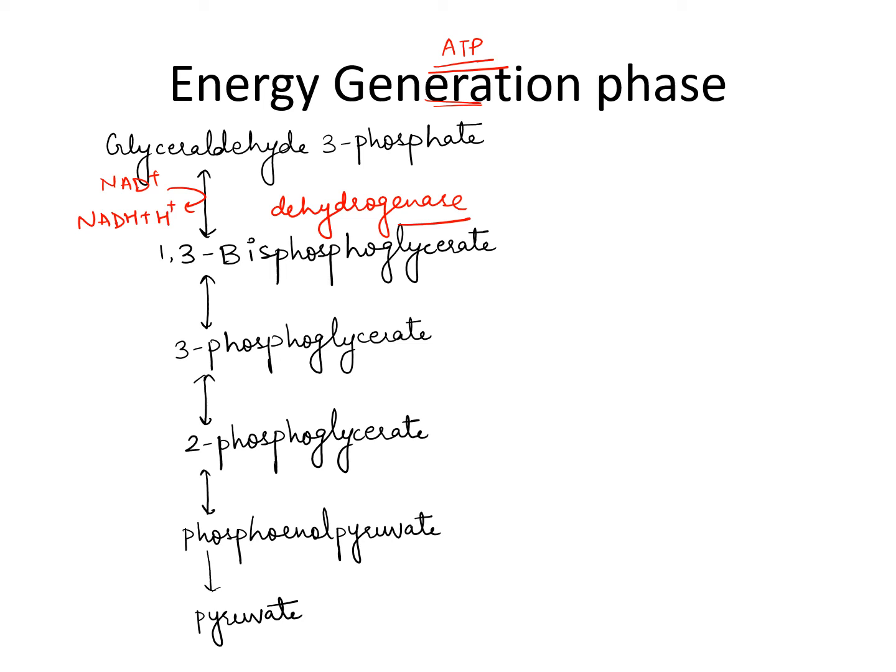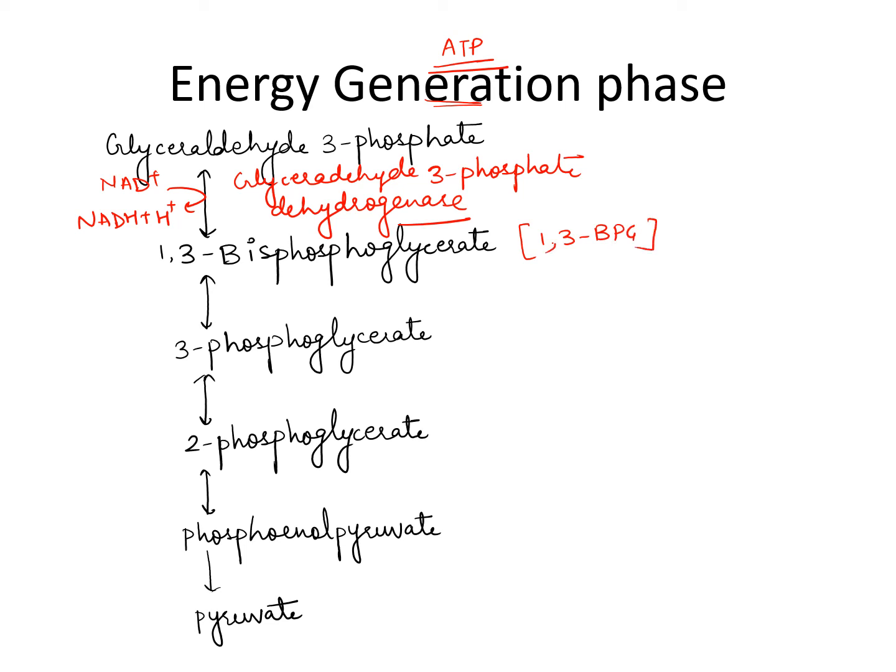In the presence of dehydrogenase, there is a conversion of NAD and NADH. So the enzyme will be glyceraldehyde 3-phosphate dehydrogenase. It will convert glyceraldehyde 3-phosphate to 1,3-bisphosphoglycerate, or we can say 1,3-BPG.